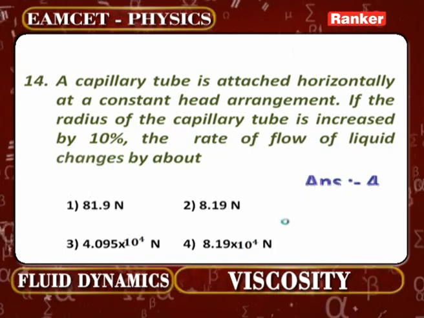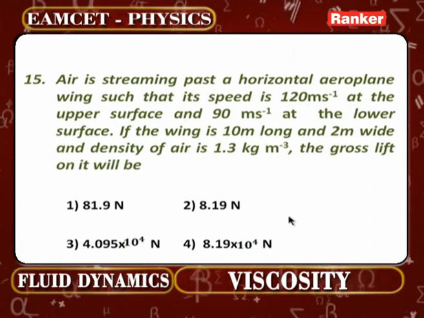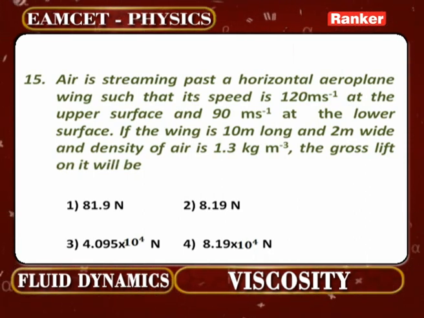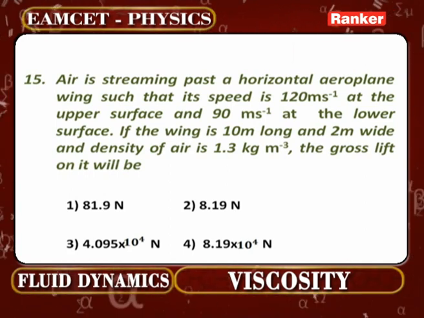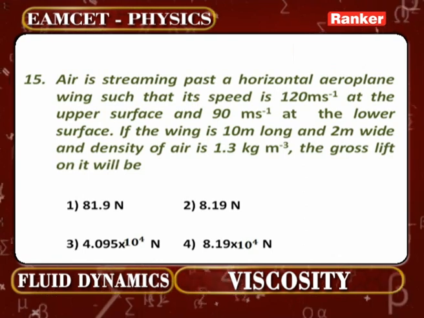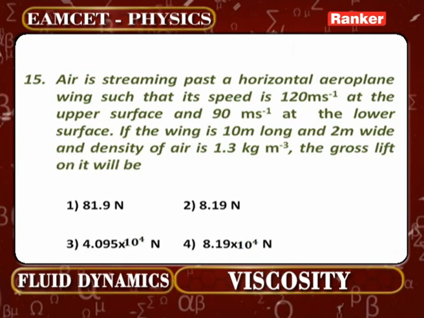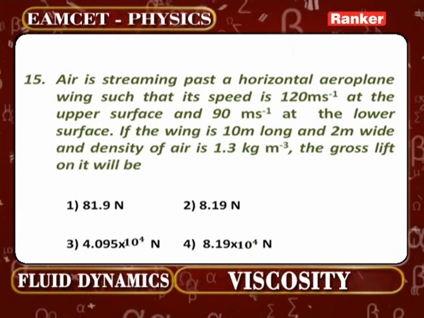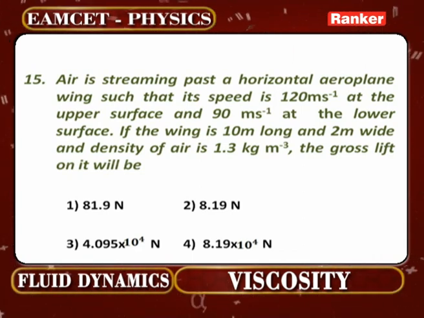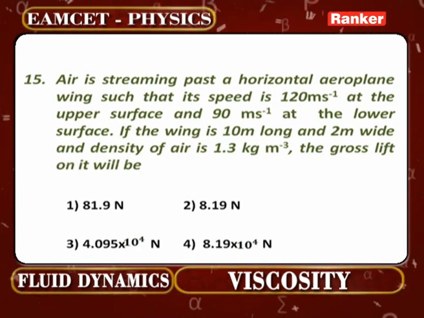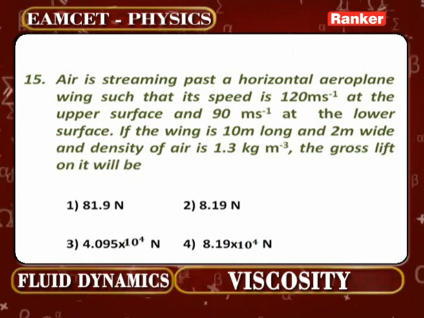Look at the next problem, that is problem number 15. Air is streaming past a horizontal aeroplane wing such that its speed is 120 meter per second at the upper surface and 90 meter per second at the lower surface. If the wing is 10 meter long and 2 meter wide and density of air is 1.3 kg per meter cube, the gross lift on it will be. This lift we are calculating in this problem is also called aerodynamic lift. So what is the formula for that?